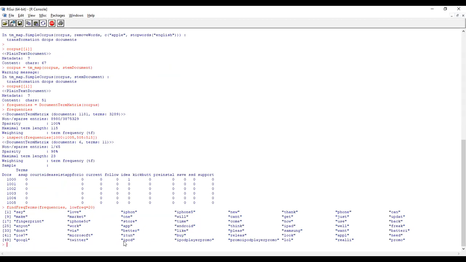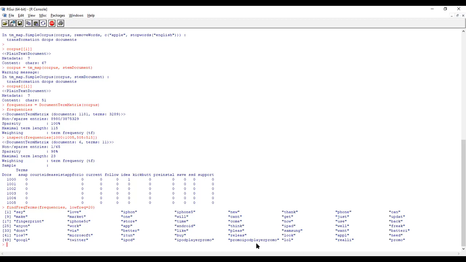54 words. Only 54 words in the total of 3,289 words. Totally, how many unique words are there in the total tutor data? 3,289. Of these, only 54 words are cited a minimum of 20 times.